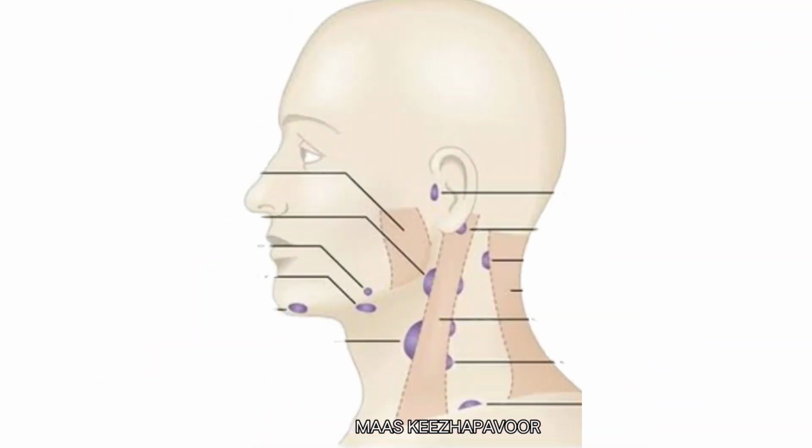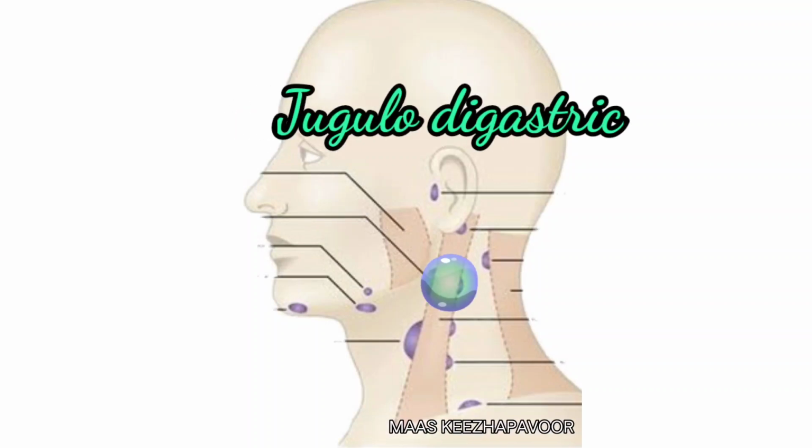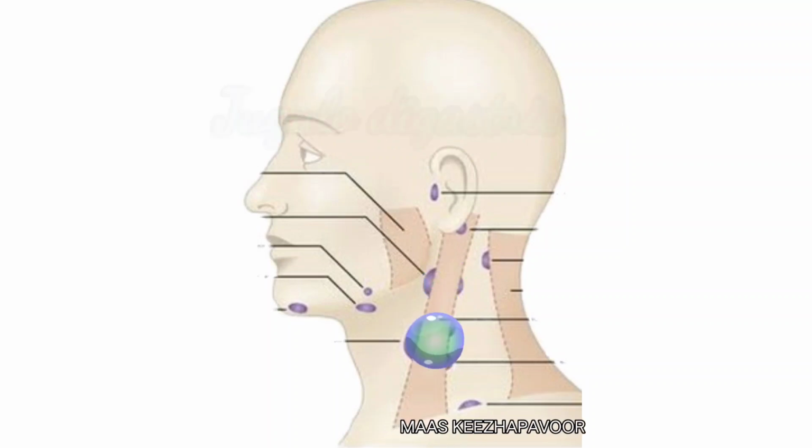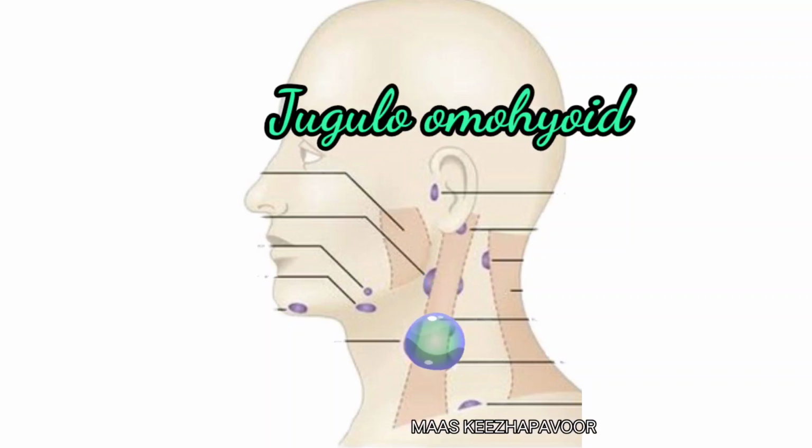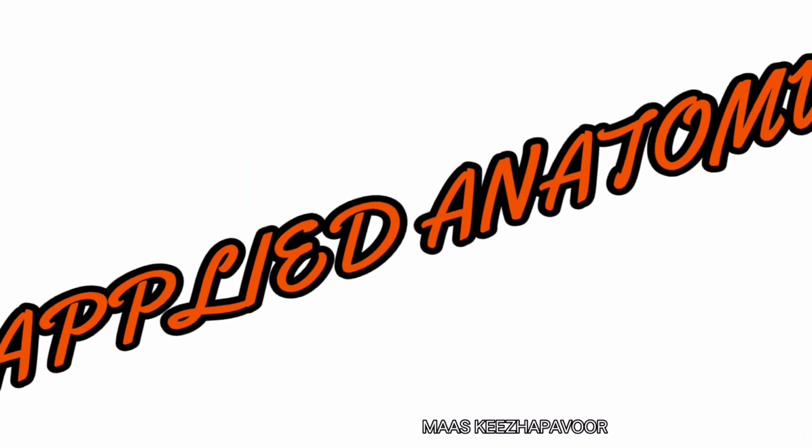The lymph nodes present in the carotid triangle are jugulo-digastric group or upper deep cervical lymph nodes, and jugulo-omohyoid or lower deep cervical lymph nodes.